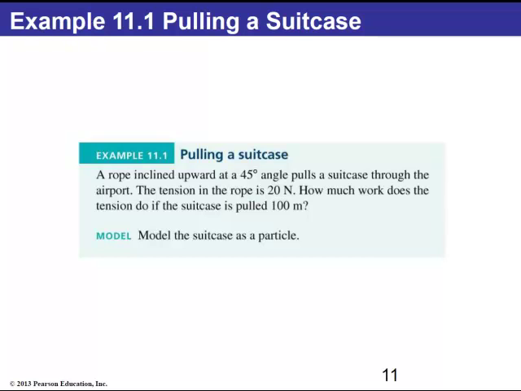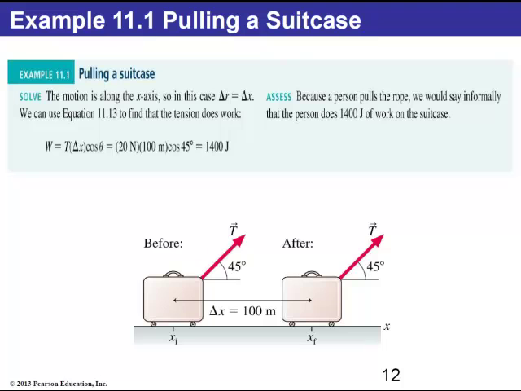The tension applied by the rope is 20 newtons, and the question is, how much work does this tension do if we pull the suitcase 100 meters? So here's a quick description of the problem.